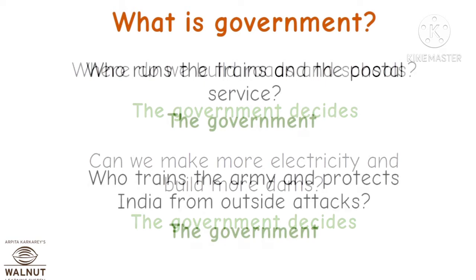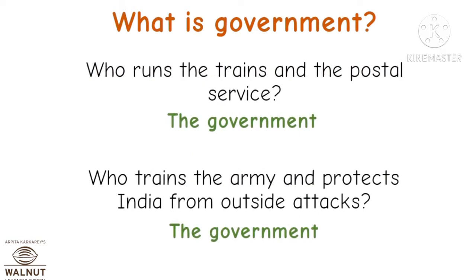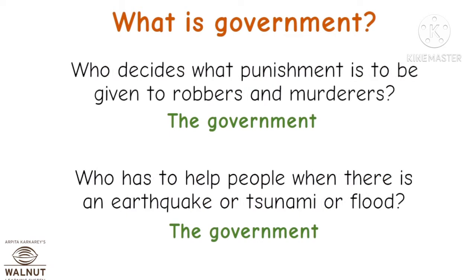Who runs the trains and the postal service? The government. Who trains the army and protects Nigeria from outside attacks? The government. Who decides what punishment is to be given to murderers and robbers? The government. And who has to help people when there is an earthquake or tsunami or flood? The government.